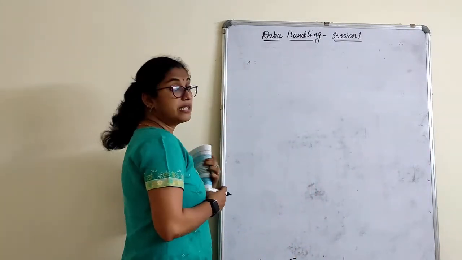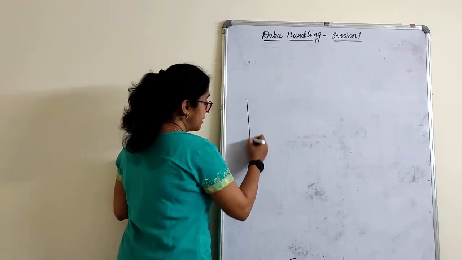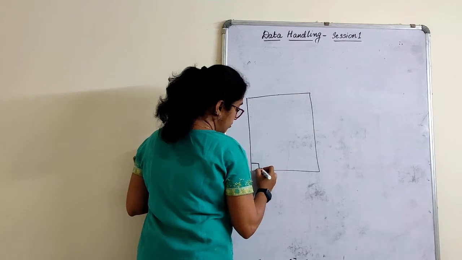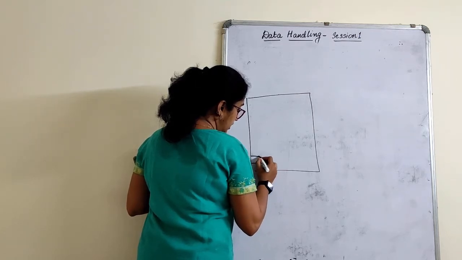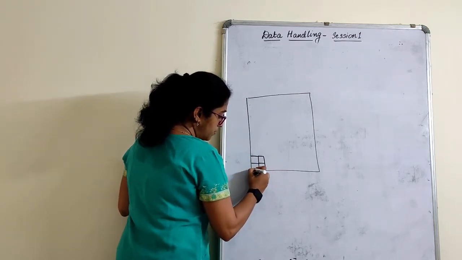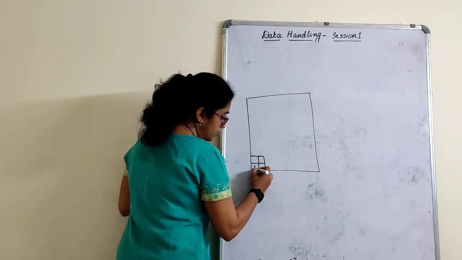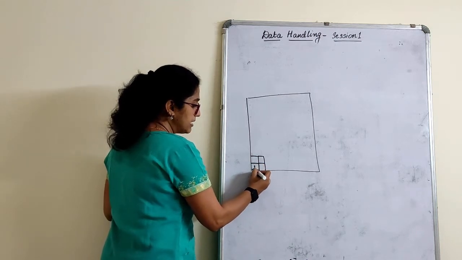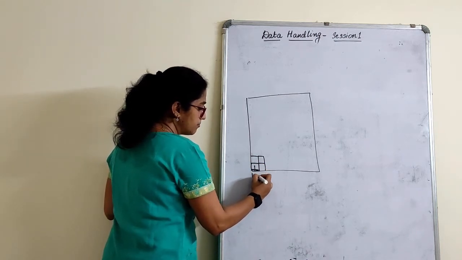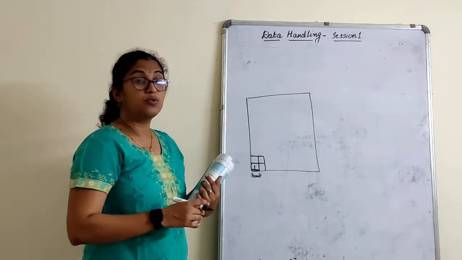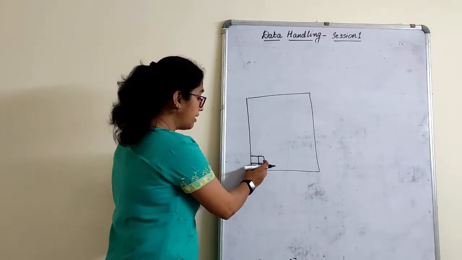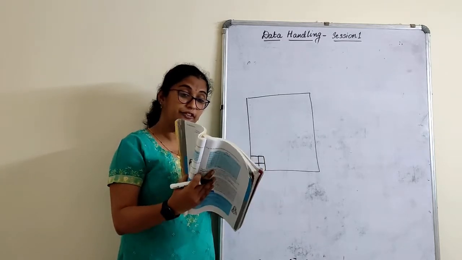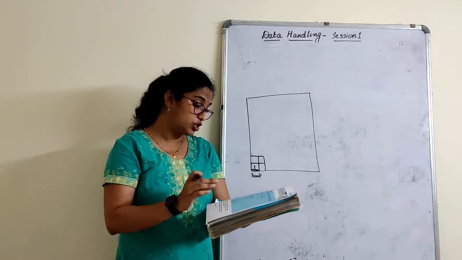So when we talk about a graph, children, if this is your graph sheet, you have small boxes. Each box, when you see it, has 1, 2, 3, 4, 5, 1, 2, 3, 4, 5. So this is how it is. Each box we consider as 1 unit. While writing the scale I will teach you. These are all boxes of 1 unit we consider. So let's see what the different types of graphical representation we have.